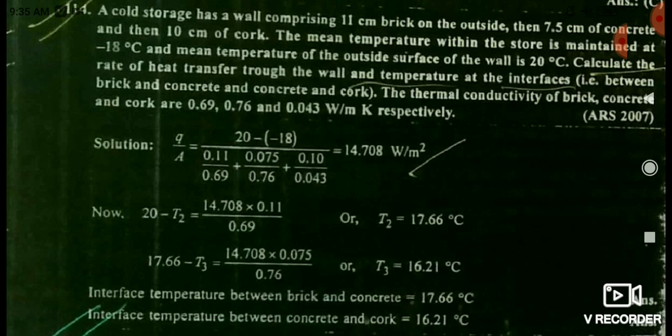Here the temperature T1 is 20 degrees centigrade and T2 is minus 18 degrees centigrade. So 20 minus of minus 18 is equal to 20 plus 18, which is equal to 38 degrees. You should take a little bit of care about that. It is minus 18, and many students simply subtract 20 minus 18 and write 2, but that is totally wrong. You have to write that 20 minus of minus 18 is 20 plus 18, which is equal to 38. So you see that the amount of heat transfer is calculated as delta T divided by R1 plus R2 plus R3.